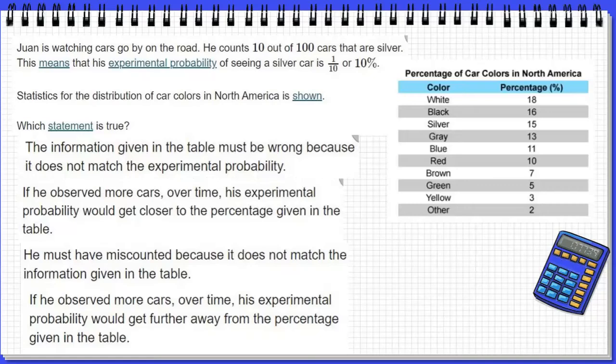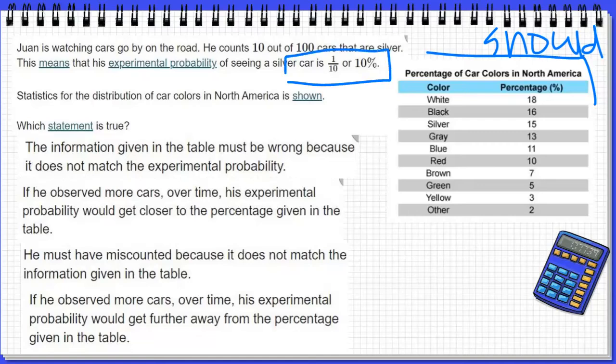Juan is watching cars go by on the road. He counts 10 out of 100 cars that are silver. This means that his experimental probability, or what did happen, of seeing a silver car is 1 out of 10 or 10%. This table over here represents the distribution of car colors in North America. So this is what he should have seen. And then what he did see was 10%.